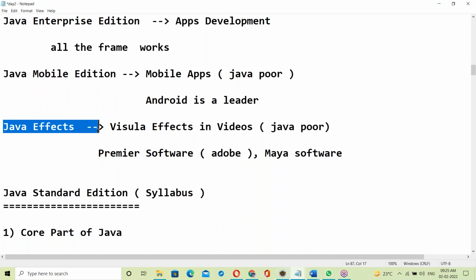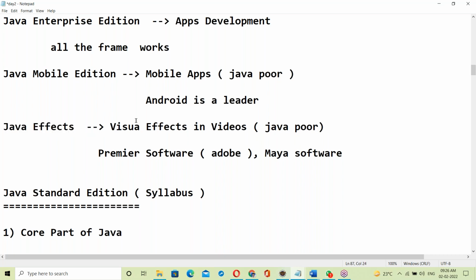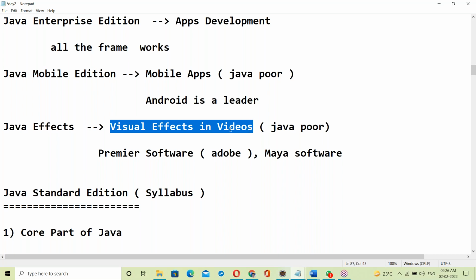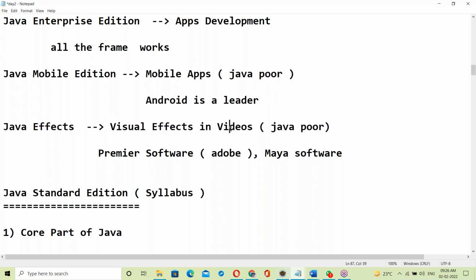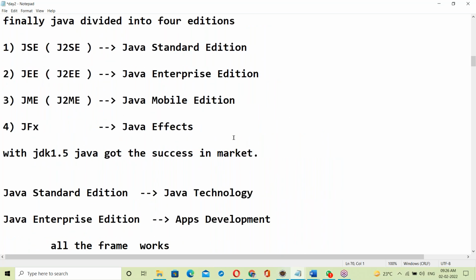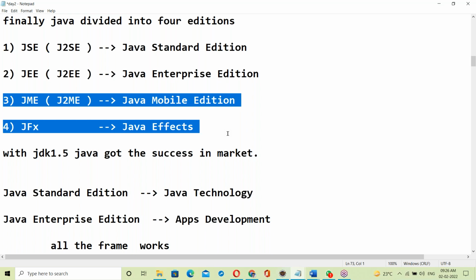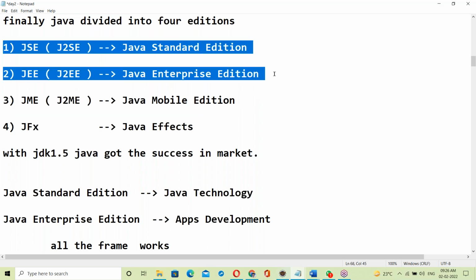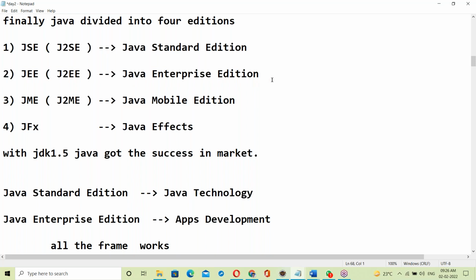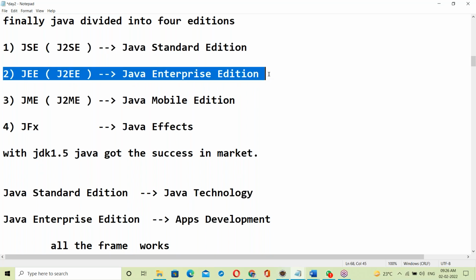Next, the fourth edition, Java FX, is for visual effects in videos like movies, and maybe some events and functions. In these two editions Java is very poor, not recommended and not used by the industry. The industry uses Java mainly in the other area: the enterprise edition is to develop internet-based applications and ERP applications.